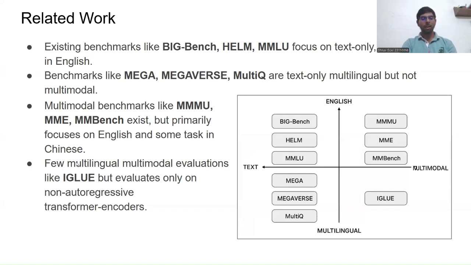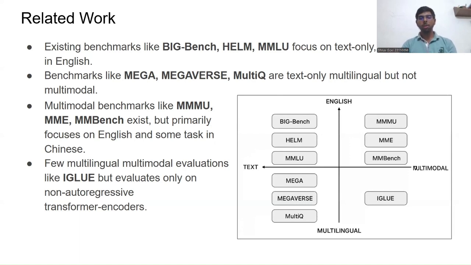But there was at last a benchmark named IGLU, which was multimodal and multilingual also. But the main disadvantage was that it only evaluates non-auto-regressive transformer encoders. Non-auto-regressive transformers do not produce the answer token by token, but give the answer in one token only.